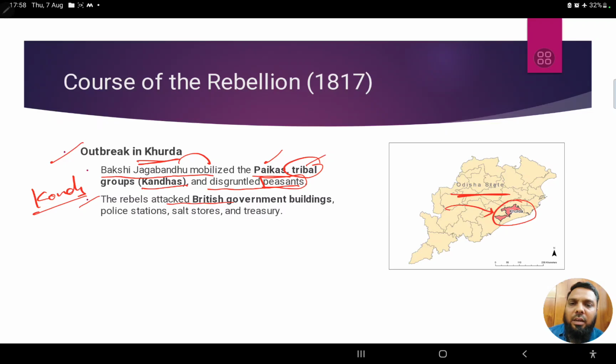The rebels attacked British government buildings. Now they planned it, they organized it. After planning and organization, they started attacking government buildings, police stations, salt stores, and treasury areas of the government.